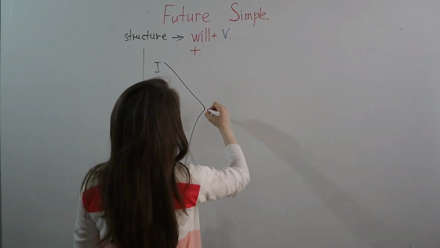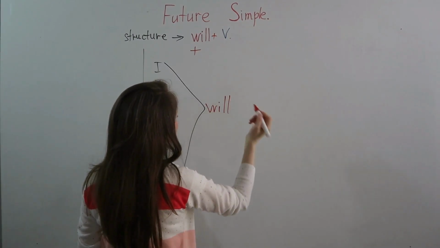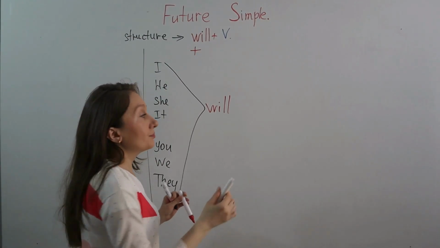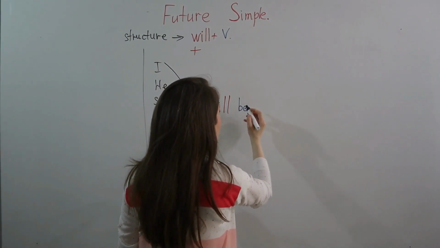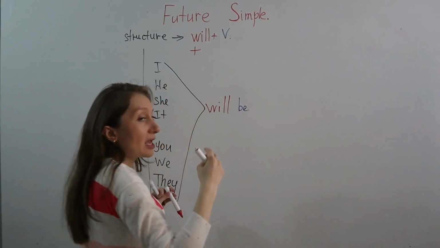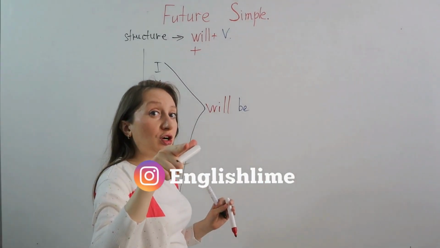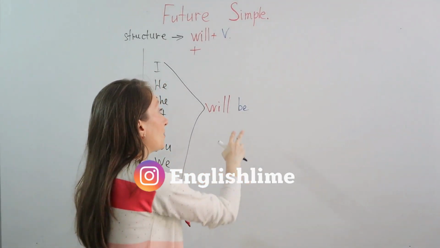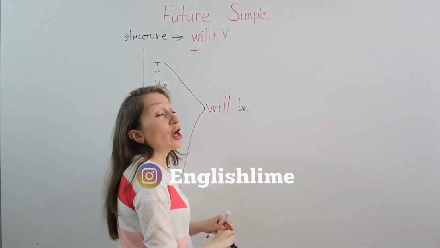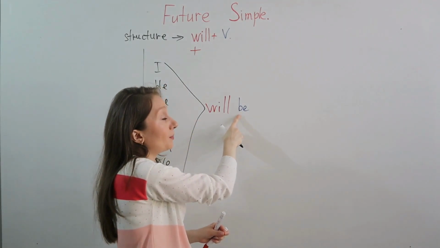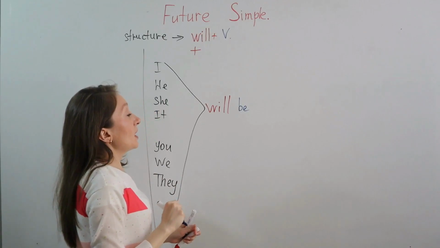We use will, and for example, the verb be. Do you remember the verb to be in present simple? Am, is, are. In past simple was, were. So here it takes the first form. So verb 1, the normal verb be, will be.